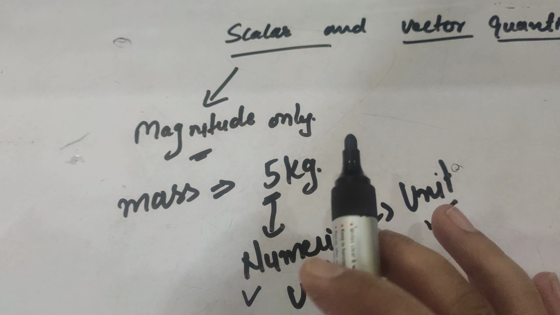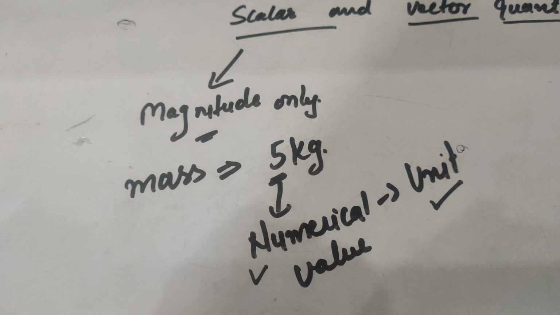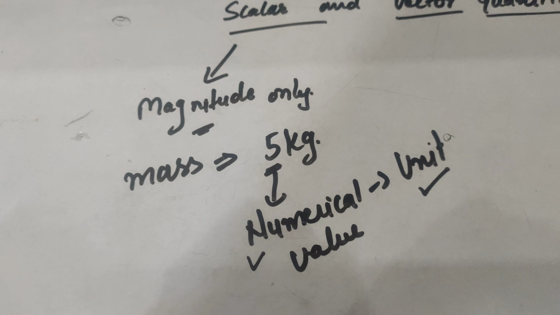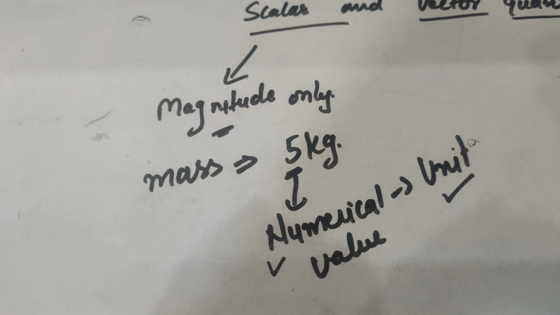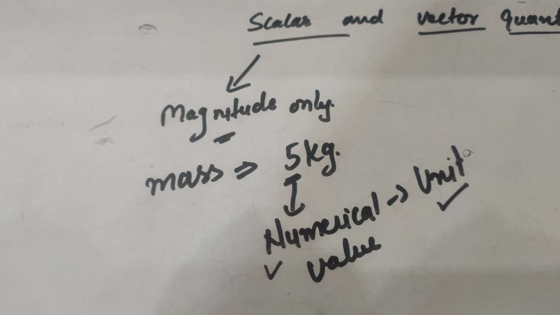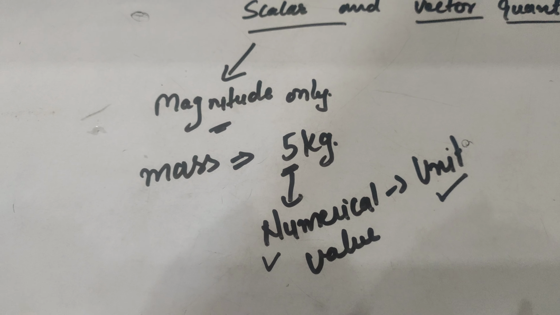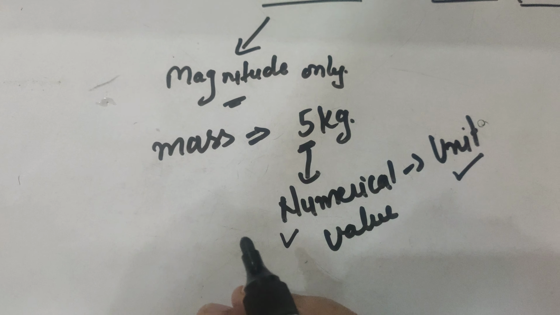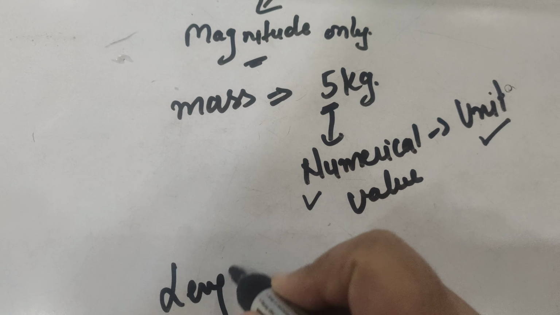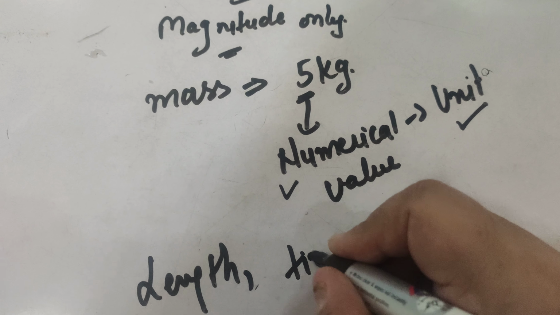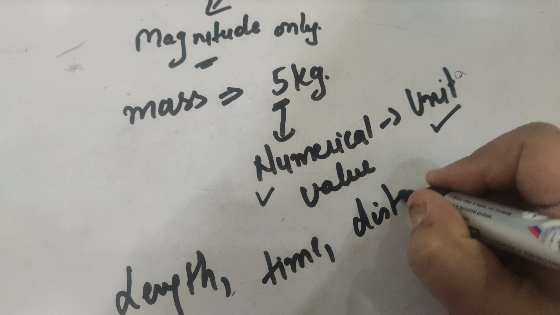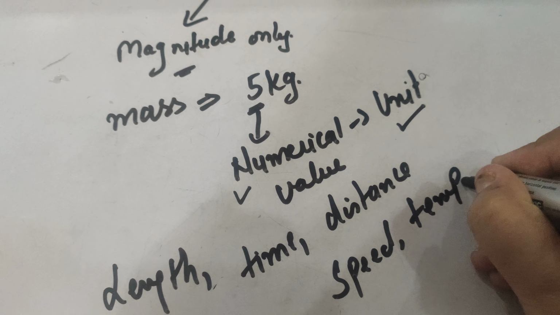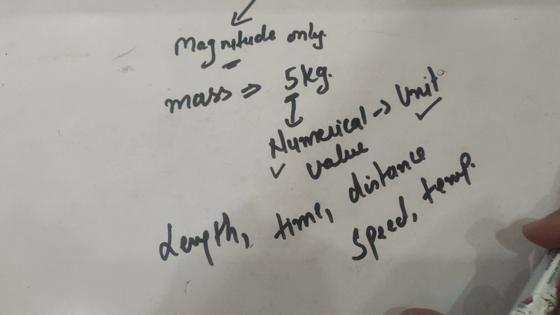So it is not having any direction, right? We never say that mass is 5 kg along north direction, or mass is 5 kg along southwest or east south direction. Whenever we never mention the direction along with the physical quantity, that quantity is said to be a scalar quantity. For example, mass, length, time, distance, speed, temperature, etc. are the examples of scalar quantities.